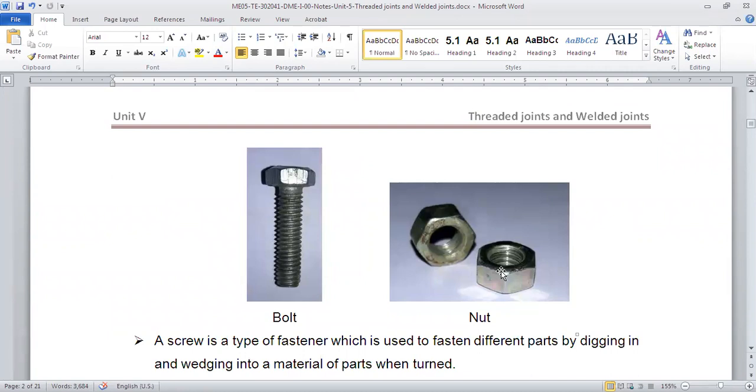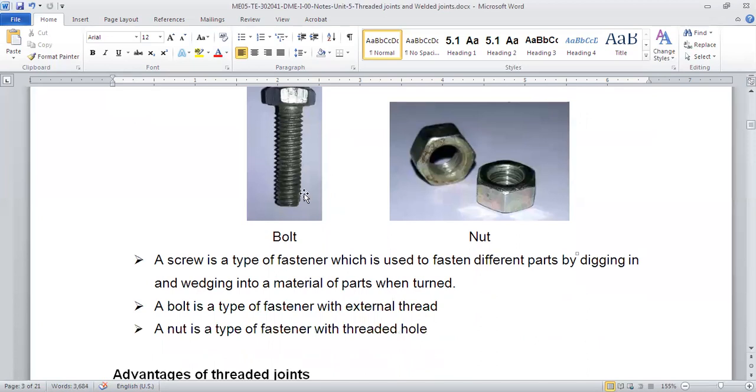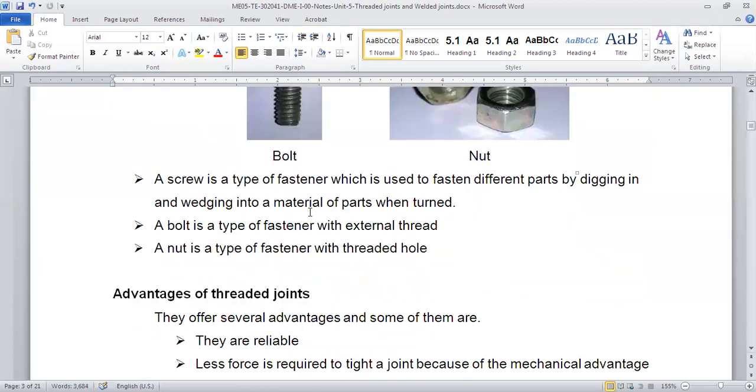The nut is the female part, and the bolt is the male part, right? The nut has a hole inside it with internal threads, and the bolt has external threads. That's how we define bolt, nut, and screw. A screw is a fastener which is used to fasten different parts by digging and wedging into the material.